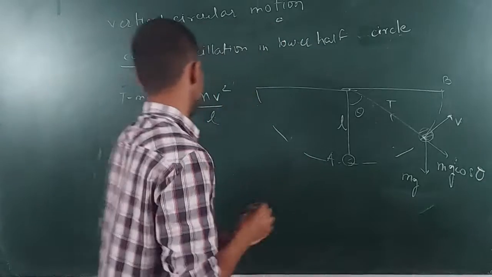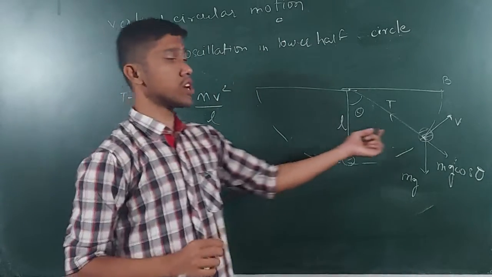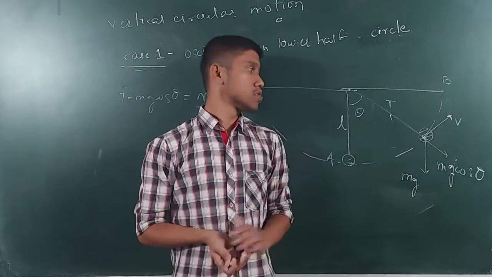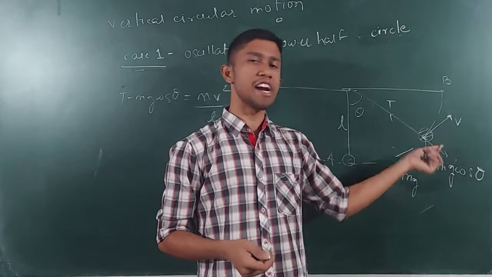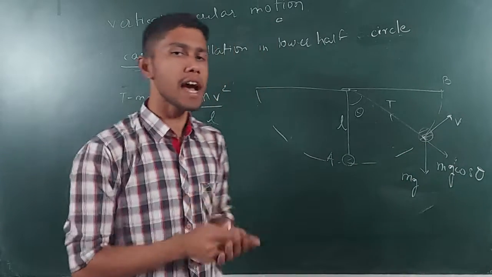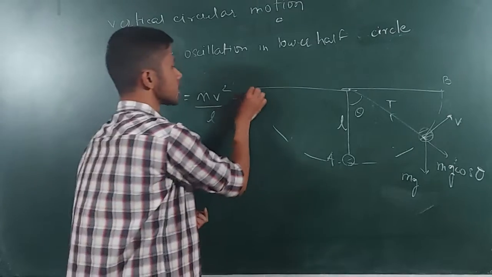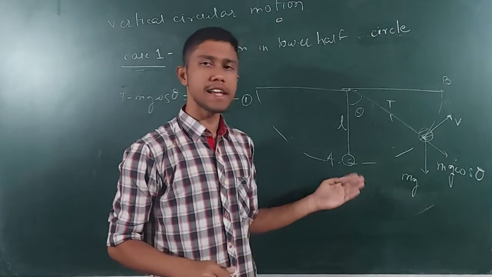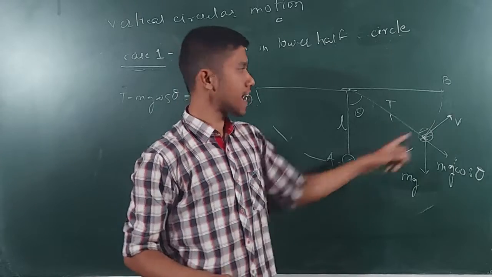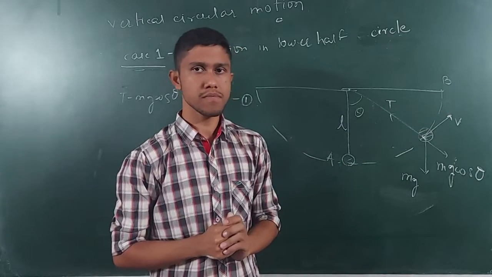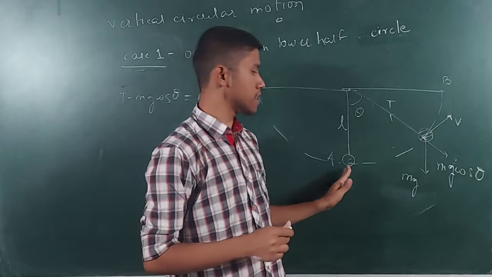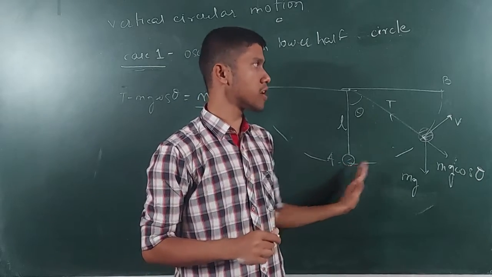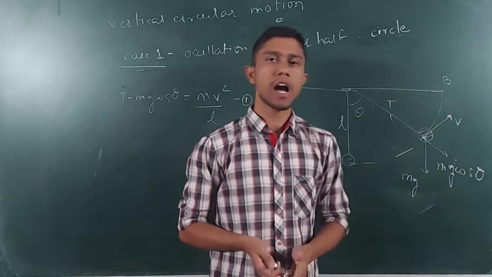Okay, so at this point the velocity of the particle becomes 0. So this is the maximum point up to which the particle can reach. So I can ask you a question: take this equation and tell me what shall be the velocity given at this point so that it can reach this point. How can we do it?